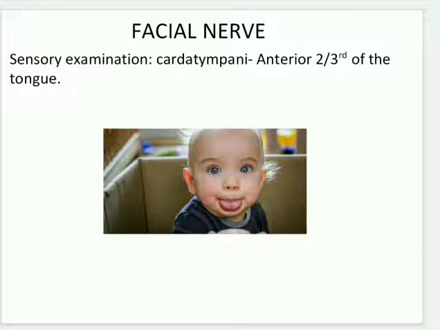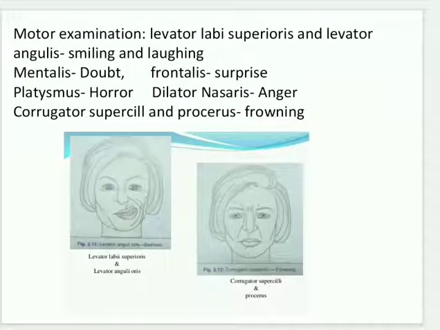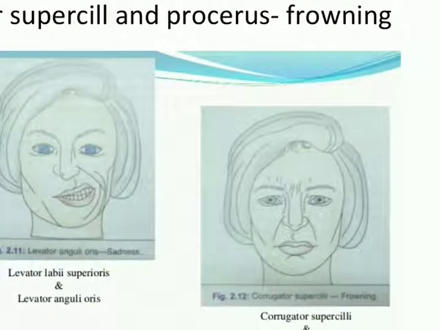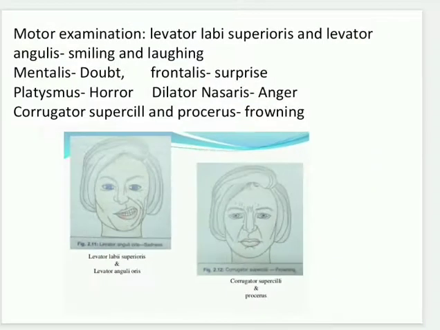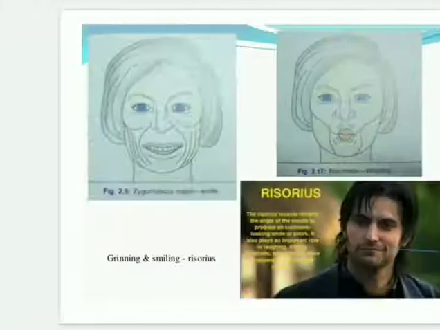And if we talk about facial expressions in the motor examination, these are the muscles with their expressions. Look here, it is levator labii superioris and levator anguli oris. It is about sadness. And this is corrugator supercilii and procerus. It is about frowning, the expression of frowning.